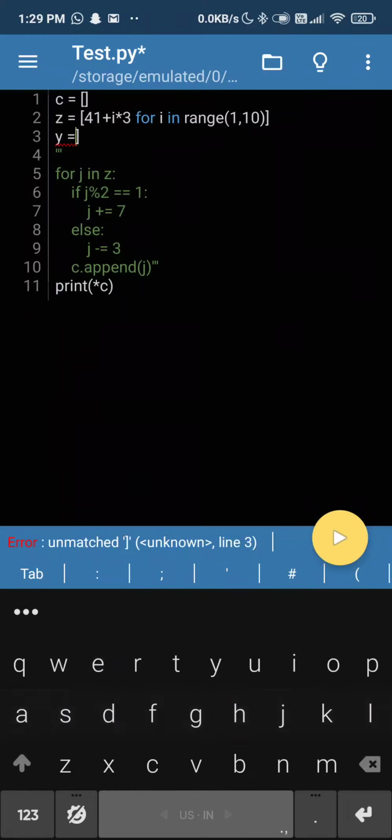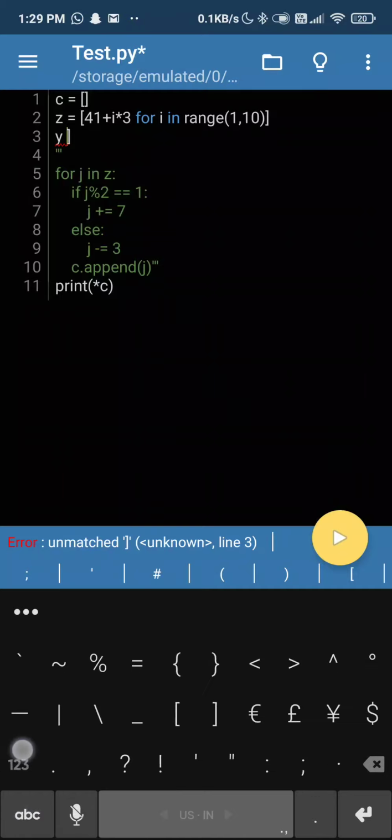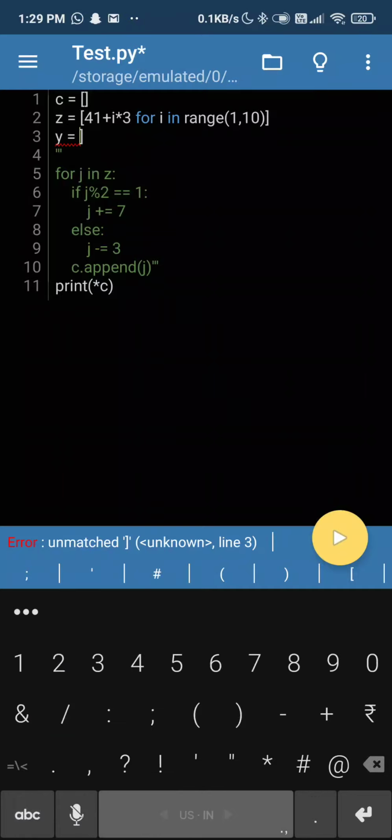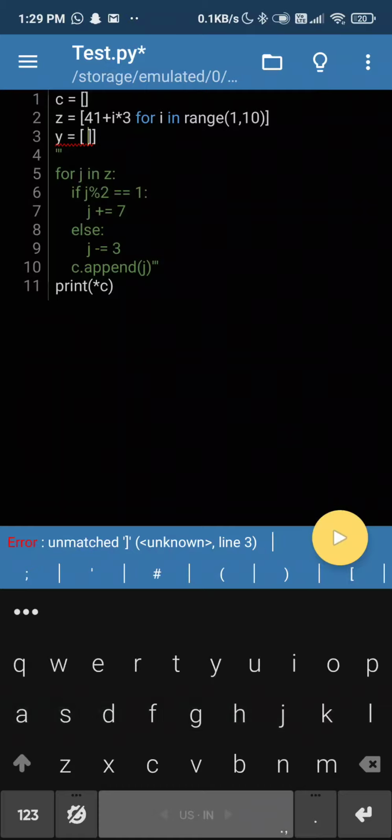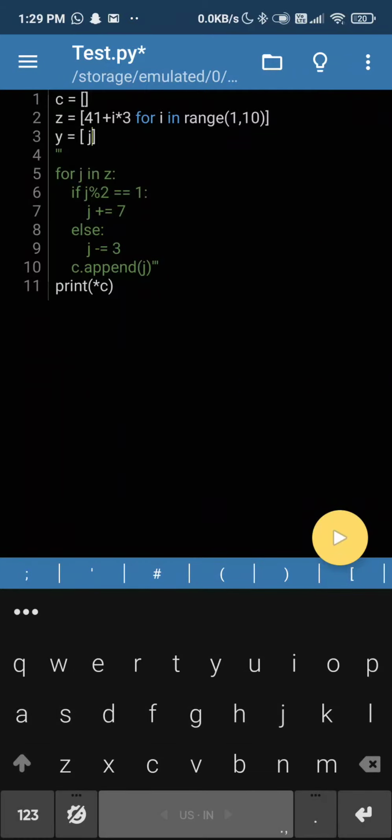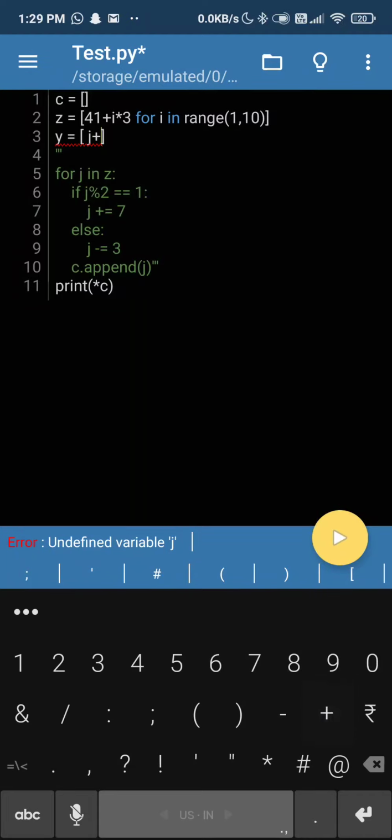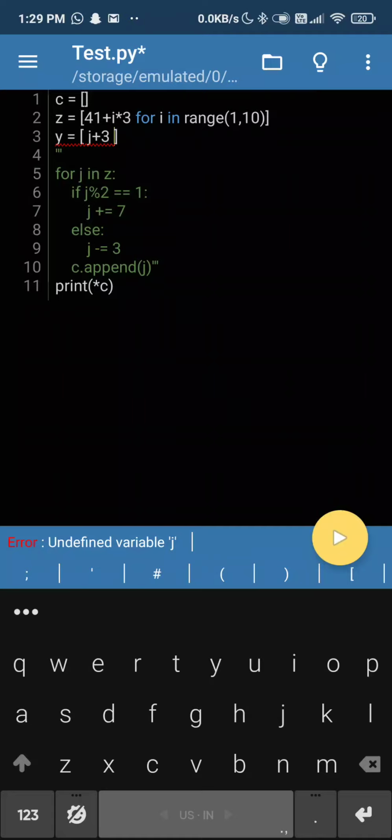Okay, it seems my keyboard has lost its printing function. Okay. Y is equal to the box J plus 3. Okay, yes, this is where I was going wrong. So you have to directly add the values in a. Oh, okay. So this should work.